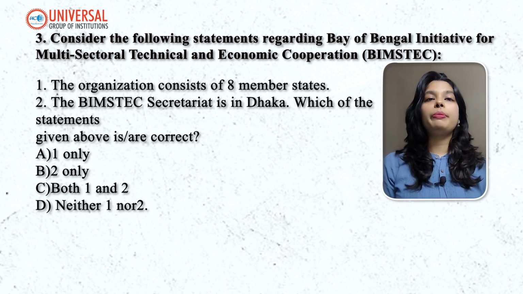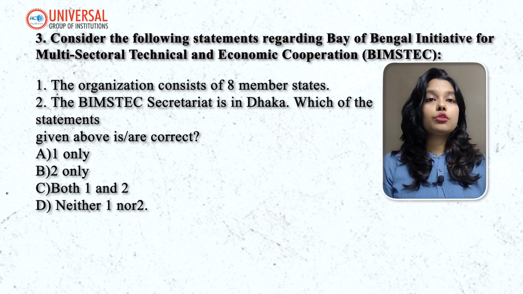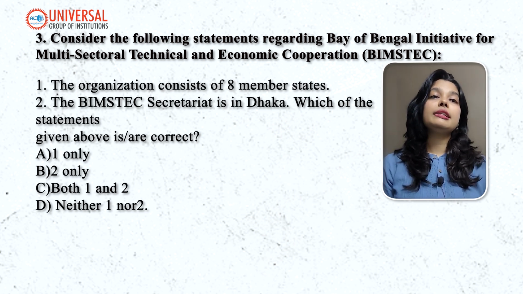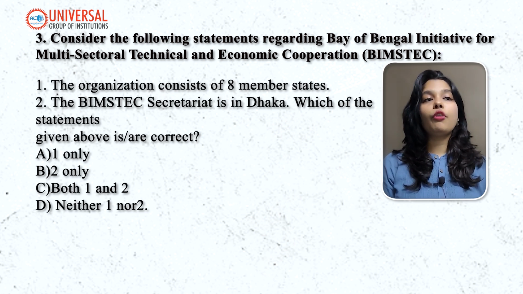So the next question is, consider the following statements regarding Bay of Bengal Initiative for Multi-Sectoral Technical and Economic Cooperation, BIMSTEC. So first statement is, the organization consists of 8 member states, and the second statement is, the BIMSTEC secretariat is in Dhaka. So which of the above are correct? Options are 1 only, 2 only, both 1 and 2, and neither. So your answer here is B only.